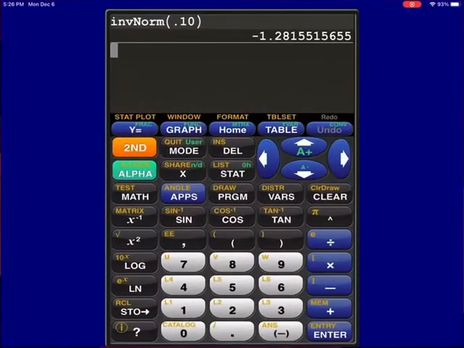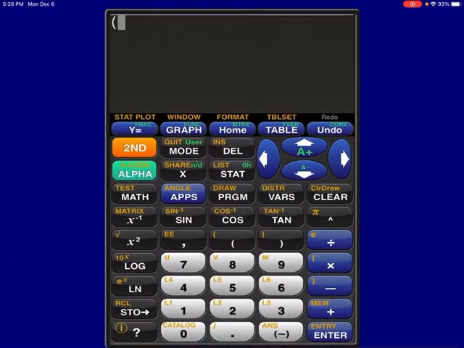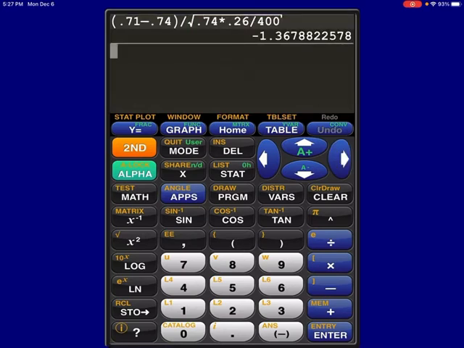I'm going to do all of this step right here, y'all, on my calculator. So let me show you how to do this. Let's clear all this, parentheses, 0.71 minus 0.74 divided by the square root of 0.74 times 0.26 all over 400. All of that is on the inside of the square root.